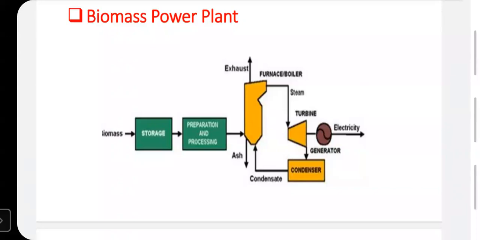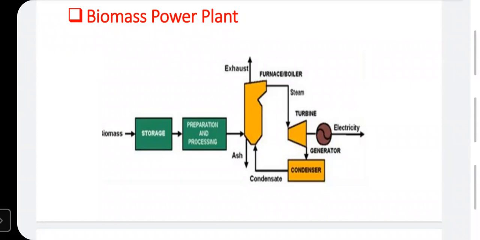Now draw this schematic diagram of a biomass power plant. It's a very simple diagram. Here, only the coal is replaced. The working of this biomass power plant is the same as a coal-based thermal power plant, where the coal is replaced by the biomass. Actually, there is a biomass storage yard, as well as preparation and processing of biomass.